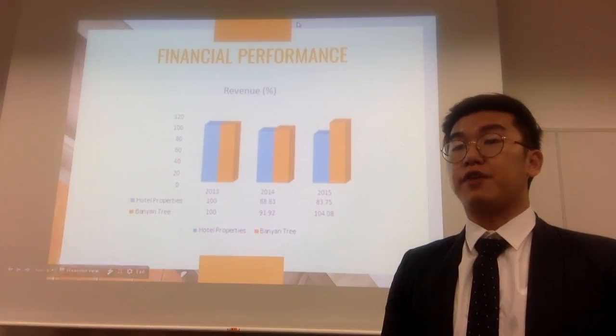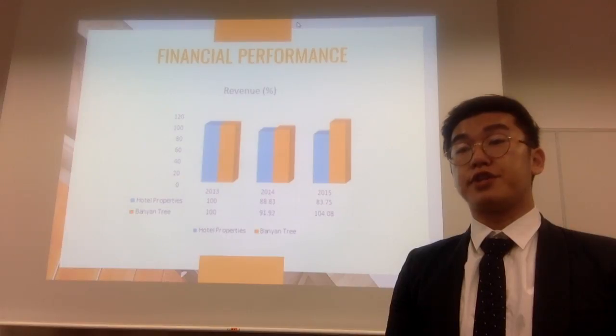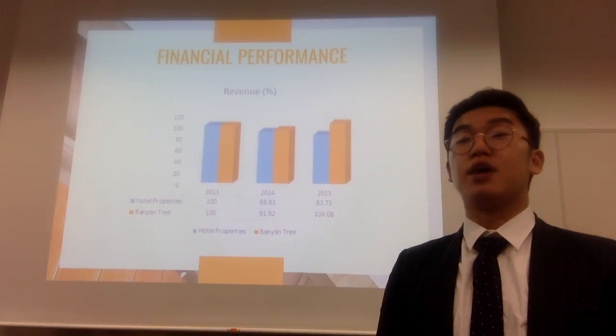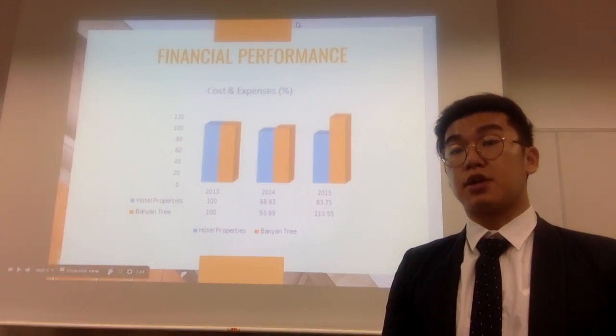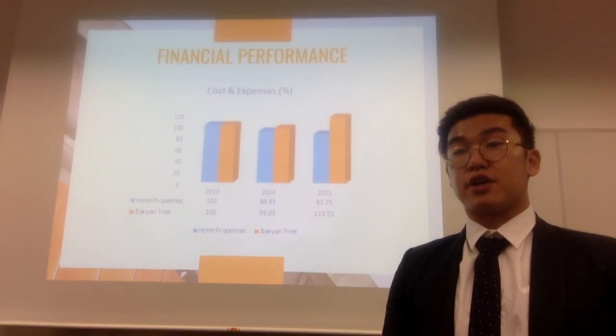The decreasing trend of Hotel Properties shows that they are losing money along the years. However, the decrease and increase trend for Banyan Tree shows how they managed to recover the revenue in 2015, which was lost through a bomb blast in 2014. Lastly, with more properties launched for Banyan Tree in 2015, there was a need for more marketing activities, which resulted in an increase in costs and expenses.